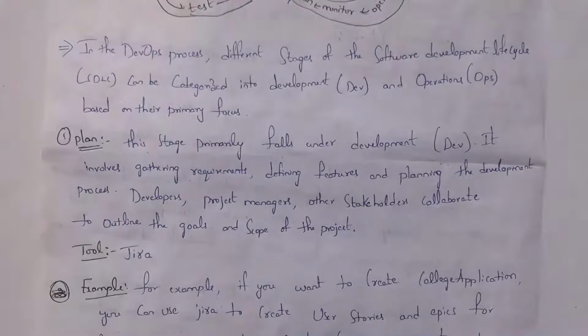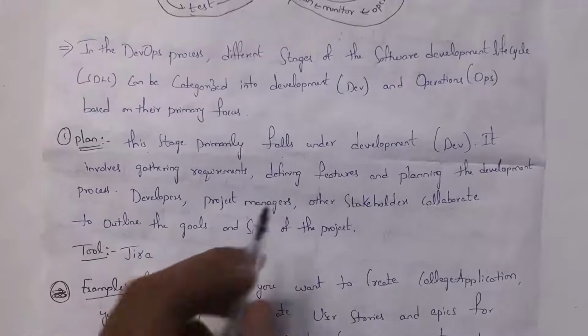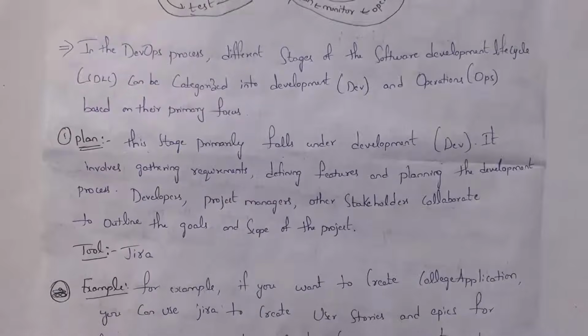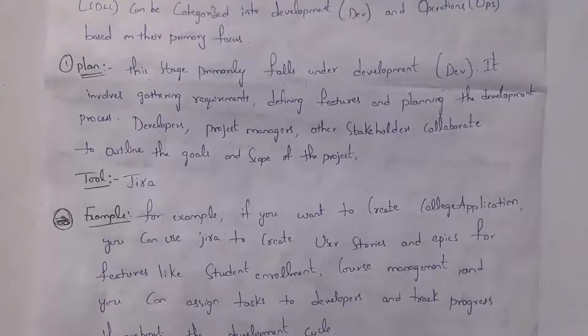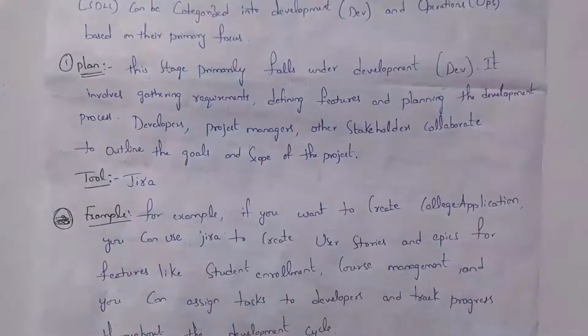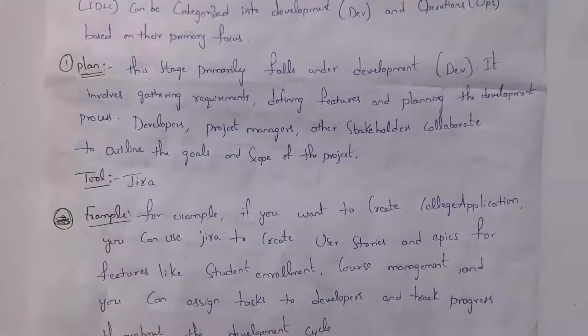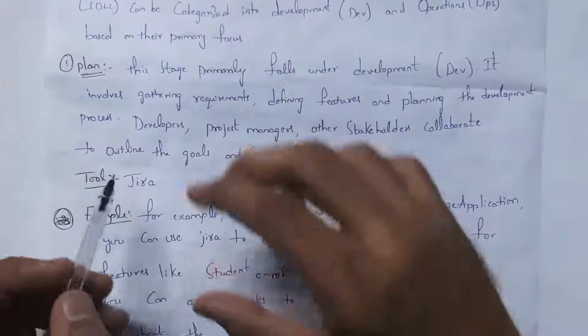Guys, for example, I am a college owner. I want to design one college software. So in a software company, I will meet the project manager and discuss my software. For example, I said that my college software must contain a student login form, faculty login form, student details, faculty details, student attendance, faculty attendance, and so on. All these are considered features. So the project manager will note down all my features and then he will plan the development process. In this, developers, project managers, and all employees will collaborate with each other and design the goals and scope of the project. In DevOps, for this planning phase, they will use the Jira tool.